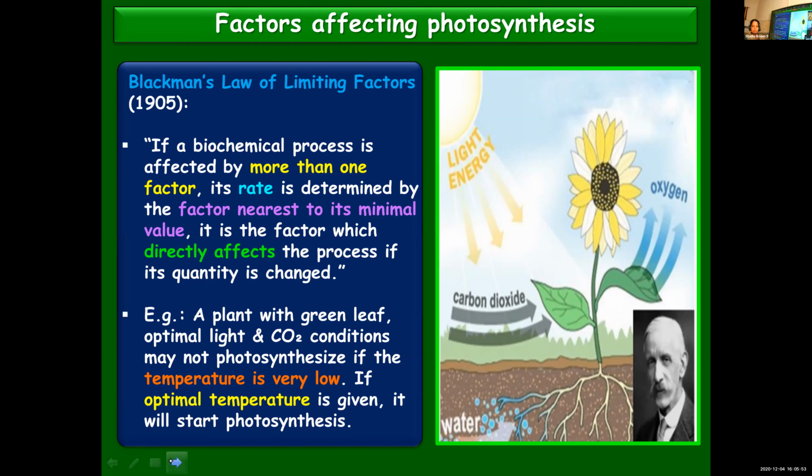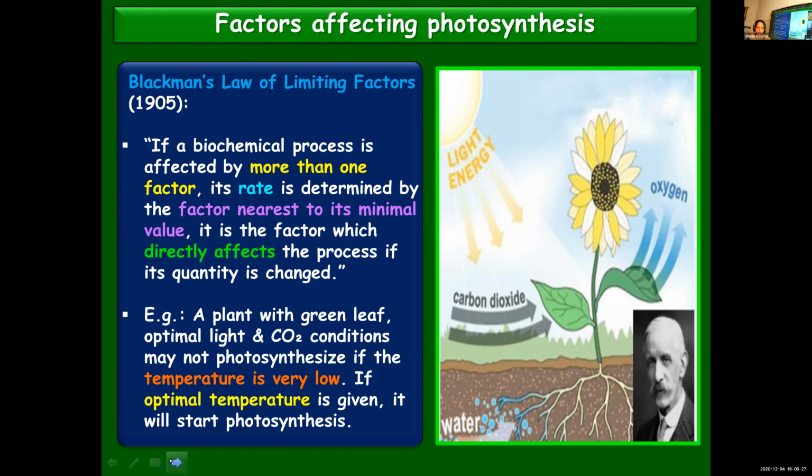So here the biochemical process, photosynthesis, is affected by more than one factor: carbon dioxide, water, temperature, sunlight. So it is influenced by more than one factor. And when temperature is low, the factor which is nearest to its lowest value, then photosynthesis will not take place if the temperature is too low. Whether the plant is given plenty of water, sunlight, it's rich in chlorophyll, but still photosynthesis cannot take place because temperature becomes a limiting factor.